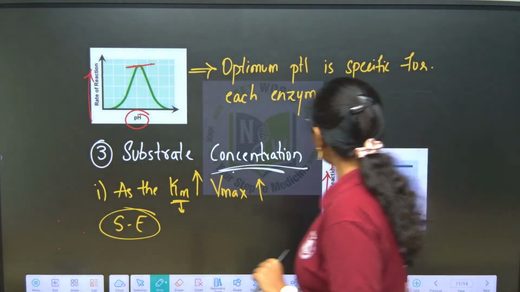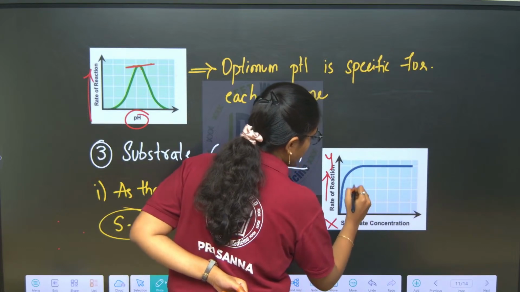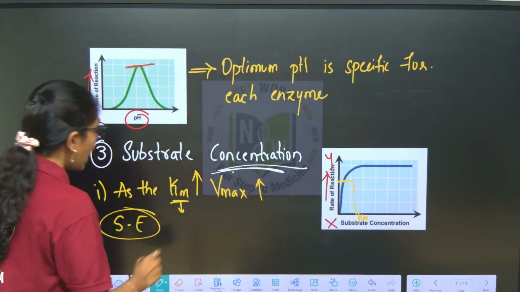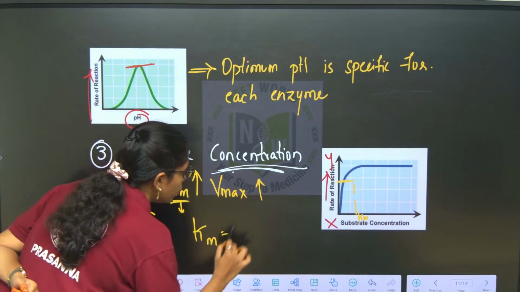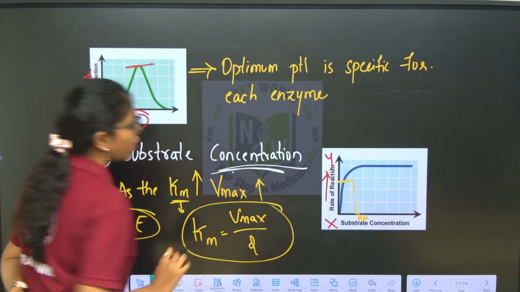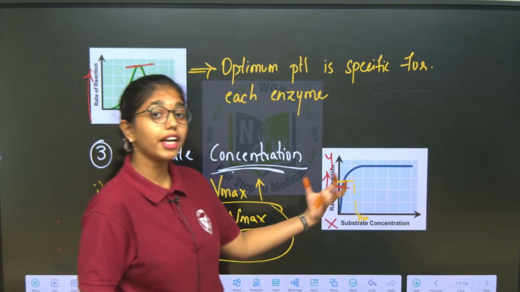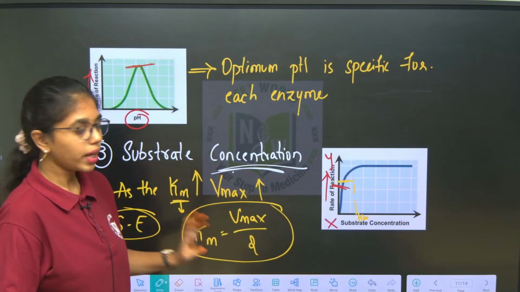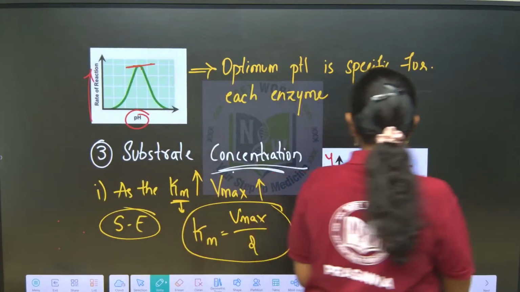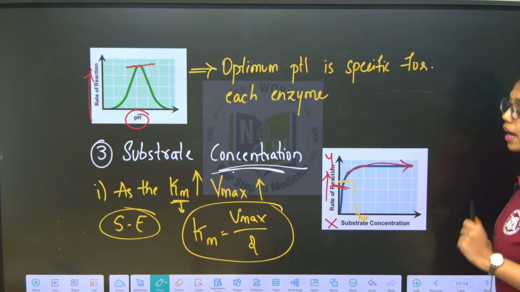And here I have to tell you one more point, the maximum level of the substrates, that Km, as I told you, which is Michaelis-Menten constant, here this will give you Vmax by 2. Km is equal to Vmax by 2. At maximum substrate concentration, half of the velocity of the rate of reaction will be attained. After this, even if you increase the substrate concentration, there will not be any increase in the rate of reaction.